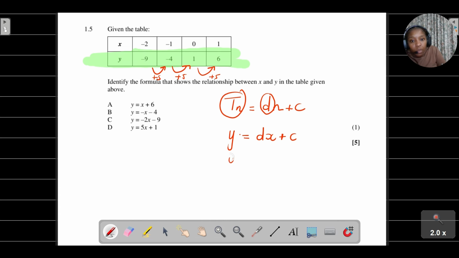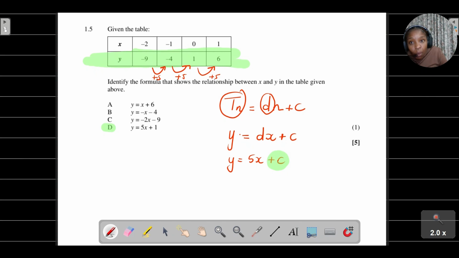Okay, so I'm just going to say y is equal to 5x plus c. Now, what am I trying to determine here? I'm trying to determine the constant, because from what we can already see, it's starting to look like D is the correct answer. But now we need to check if D is in fact the correct answer. So what do we do here?